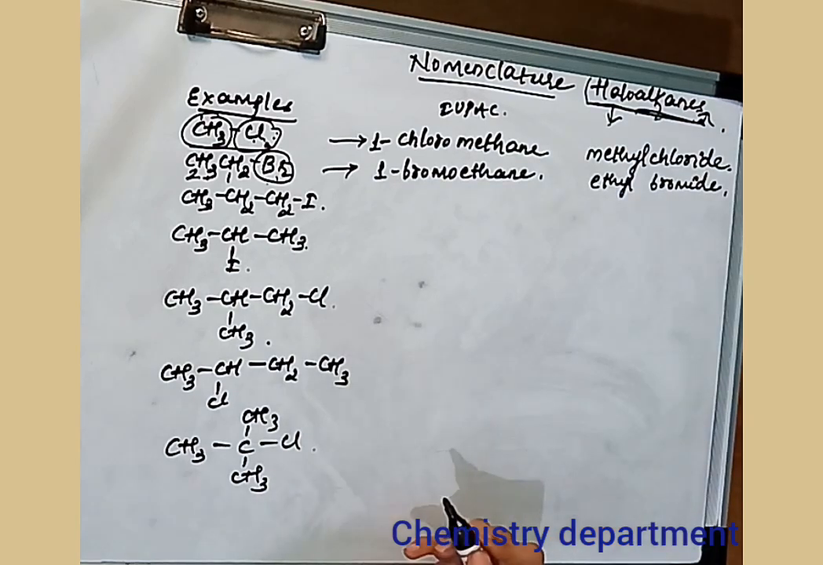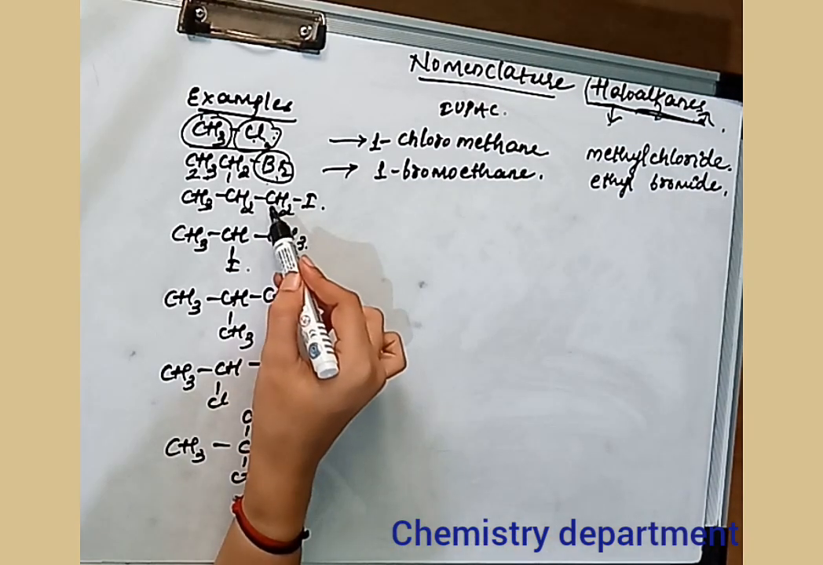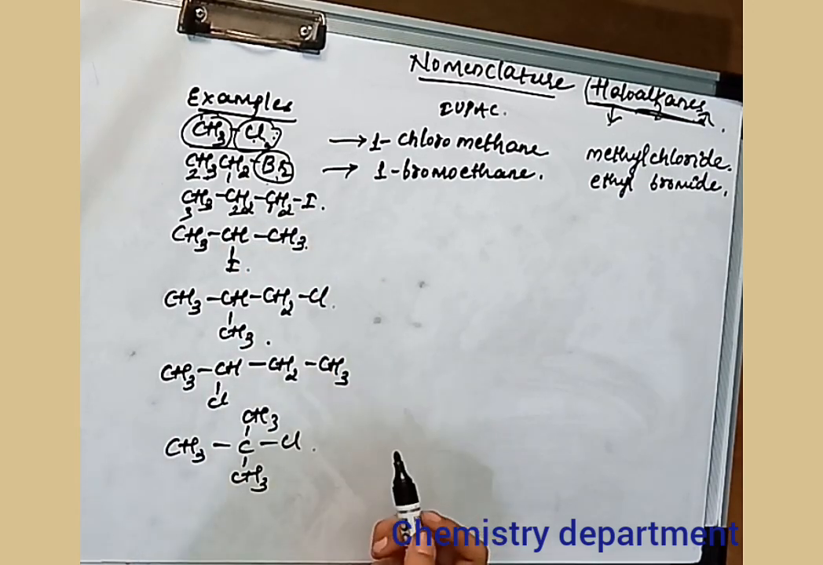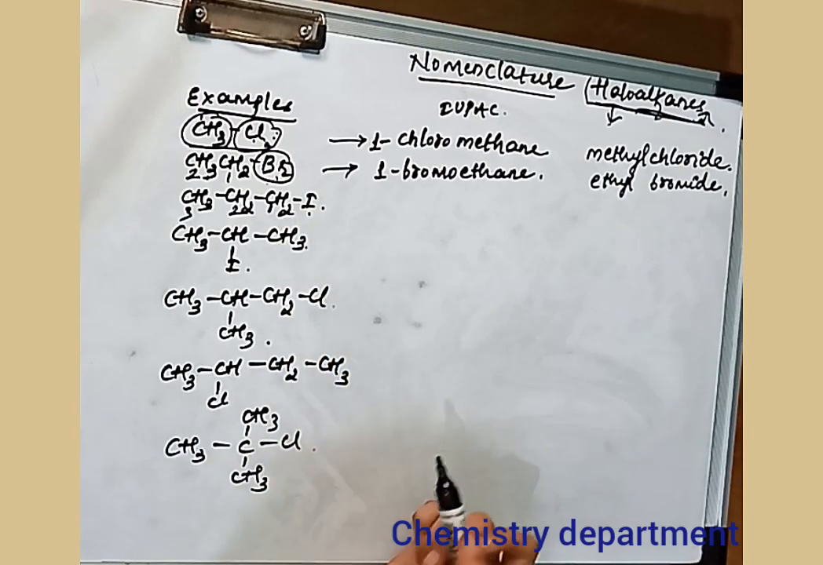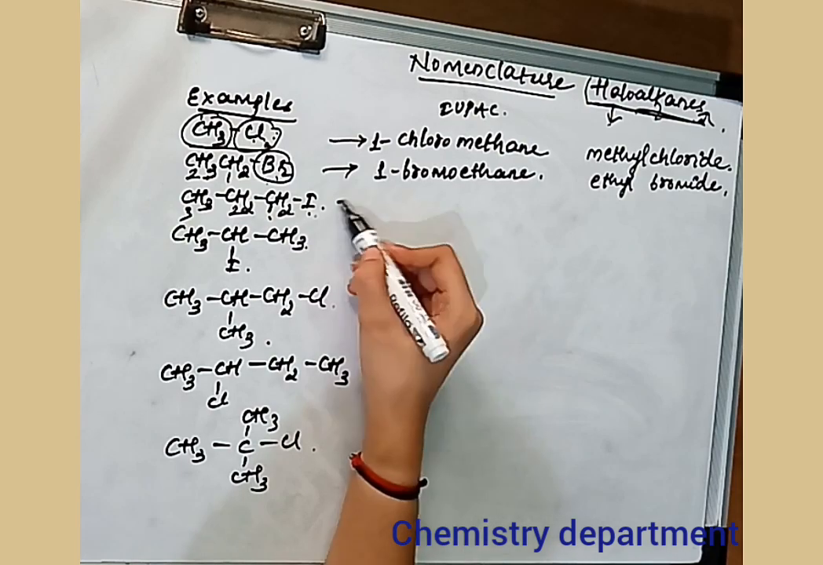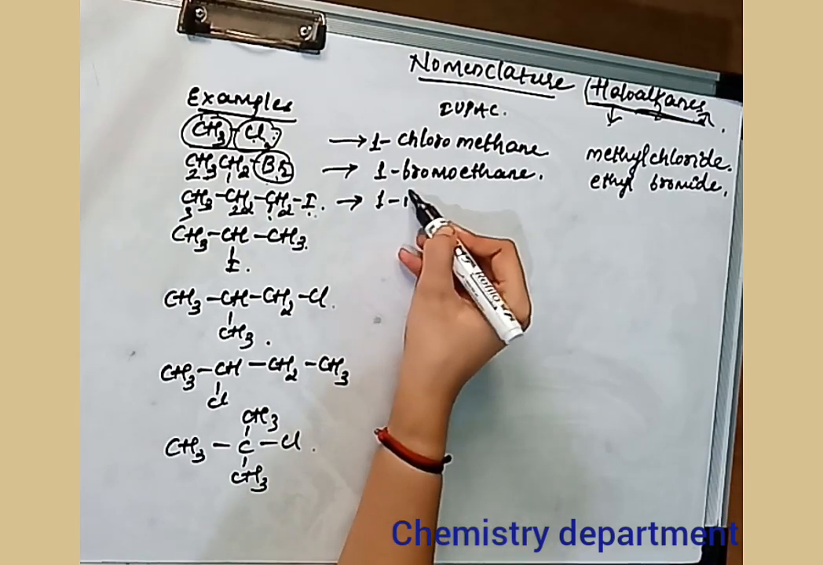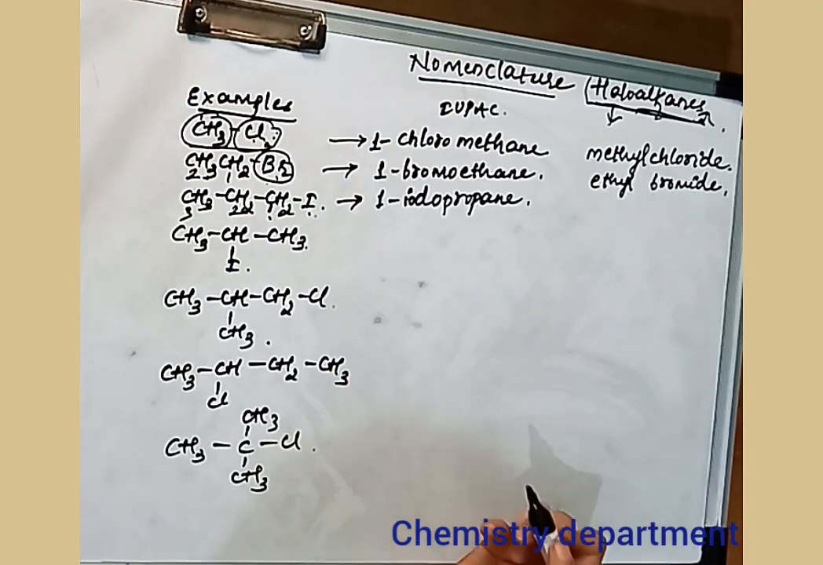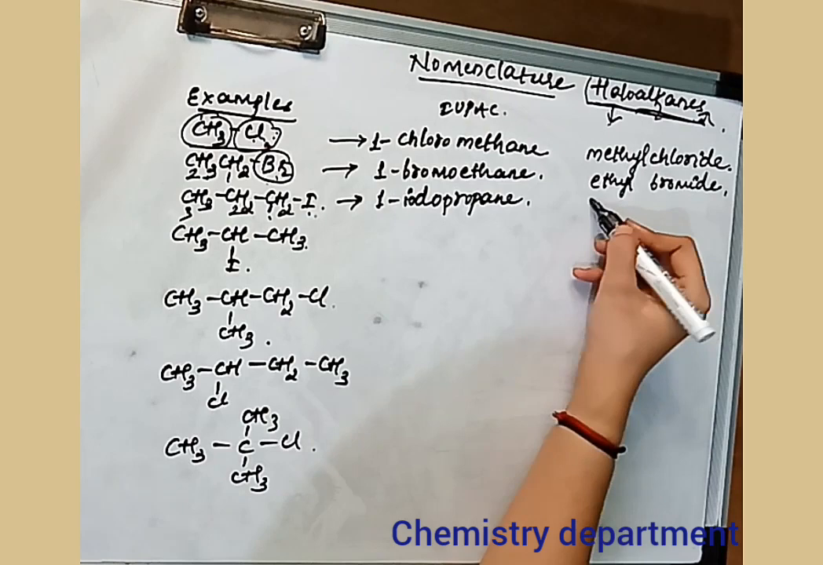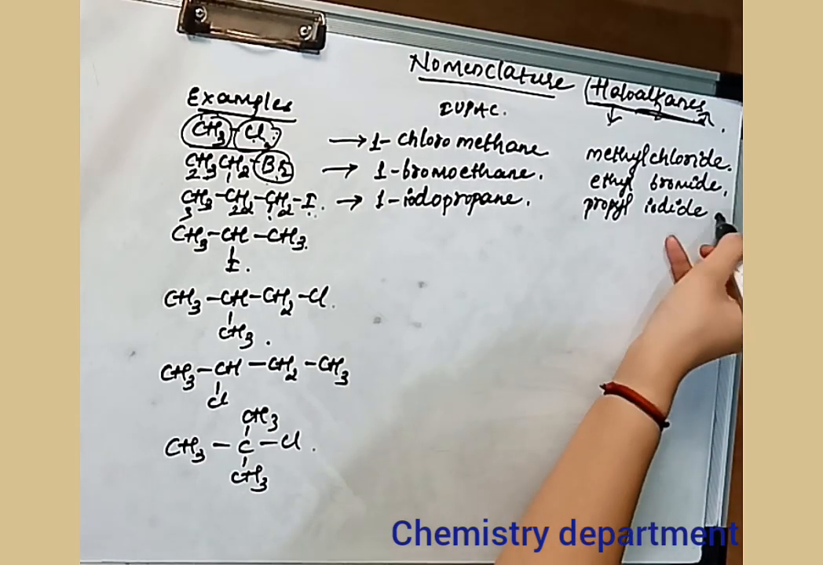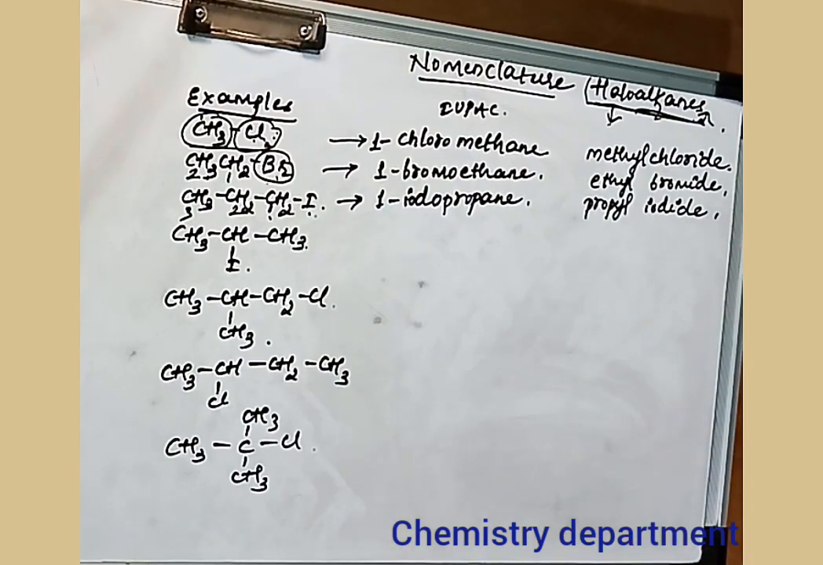The common name or the trivial name of this compound will be ethyl bromide. The next example that I have written here is, you can start numbering in this way: 1, 2, this is 3. So the iodide is attached to this first carbon. That means the numbering is done in such a way that this will get the least number. The IUPAC name of this will be 1-iodopropane. The trivial name for this compound will be propyl iodide.